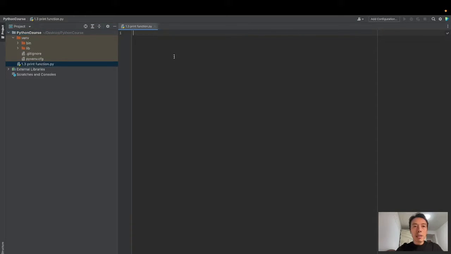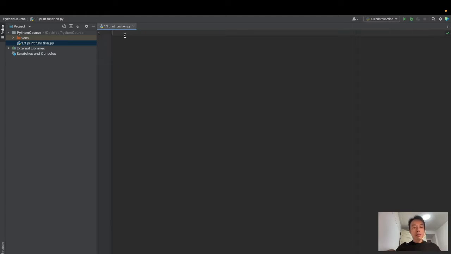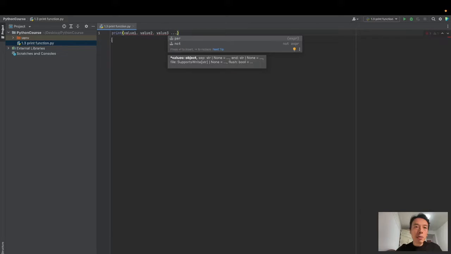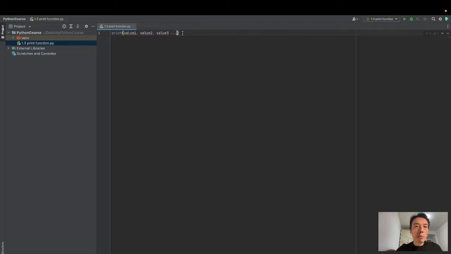Okay, now you can see on the right side of PyCharm, we have a program editor. We can write our program here. First, we will learn the print function. What is the print function? The print function will display the enclosed information in the program running window. And how to use it? Print value 1, comma, value 2, and value 3, etc. If you want to print more values, you can use commas to separate them.